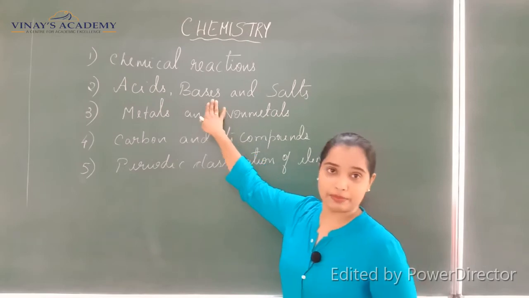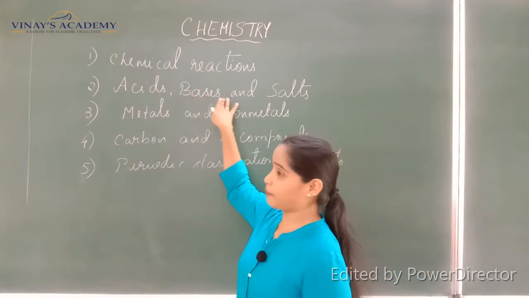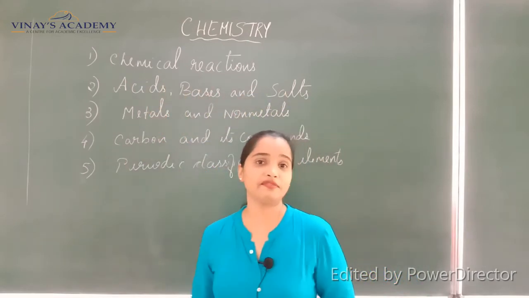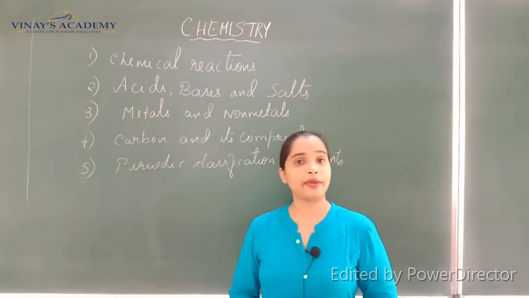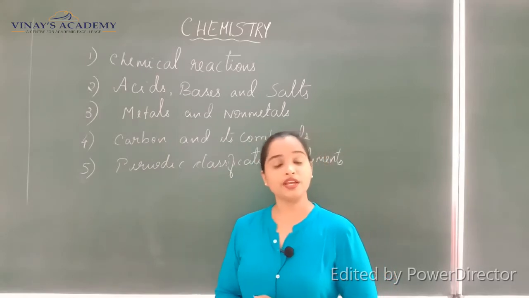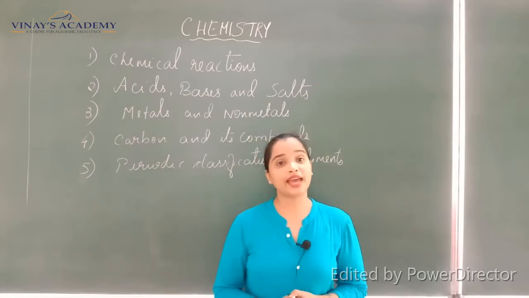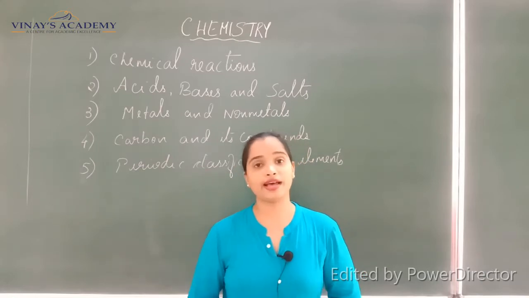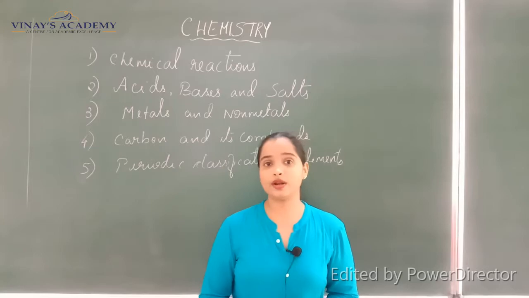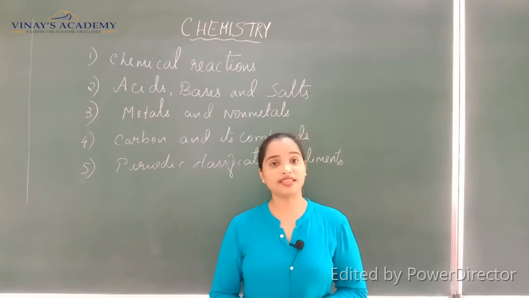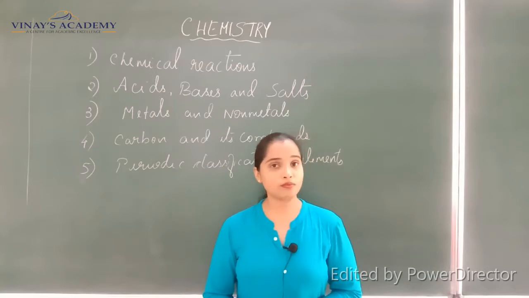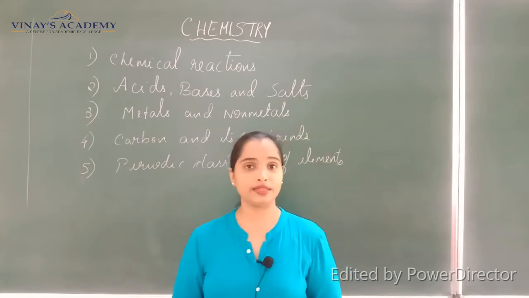Next chapter is about acids, bases and salts. You are very familiar with these terms. Here you will be studying the characteristics in detail of acids, bases and also salts. What are these acids? How are they formed? What kind of ions are formed in acids?